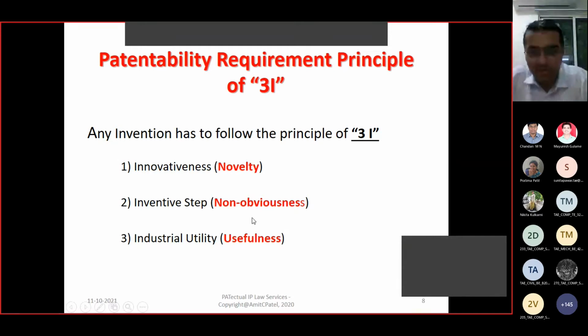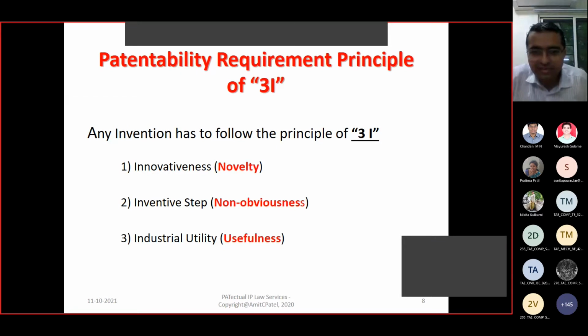Second is non-obvious. Try to understand the meaning of obvious. Obvious means something very common to others, who can think of it in line with the same. That is obvious. So whatever you are presenting or proposing for patent protection should not be very common for others to think of or to create.